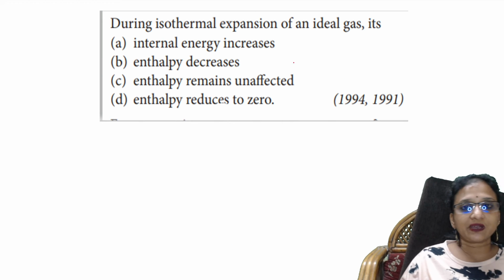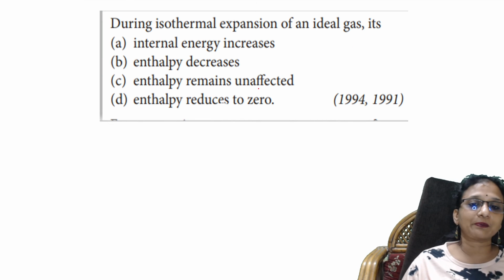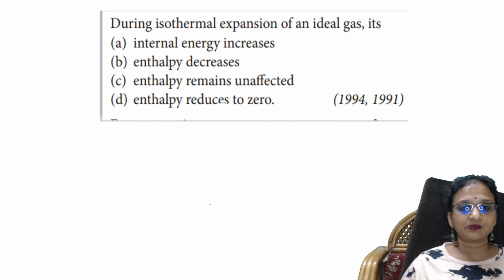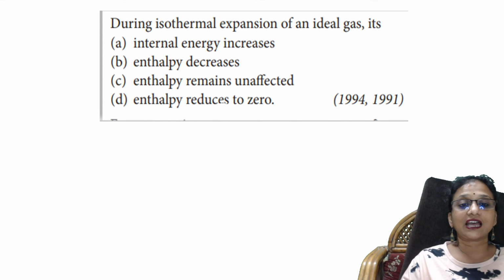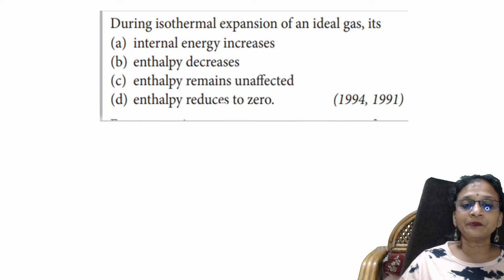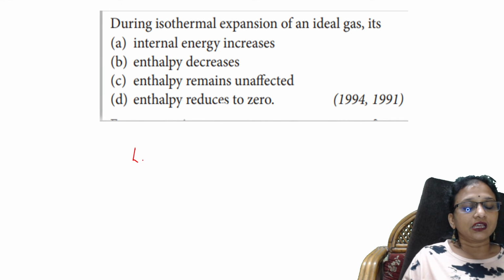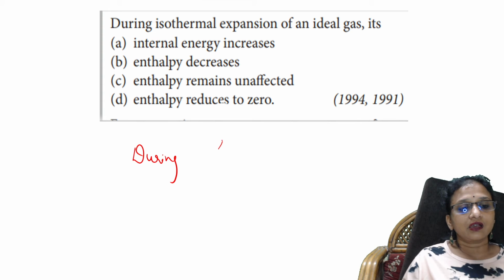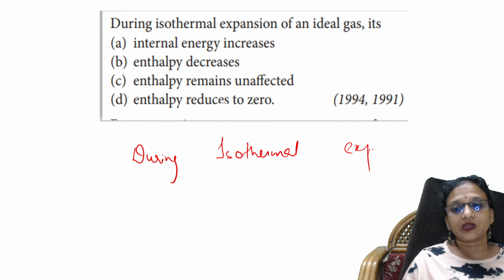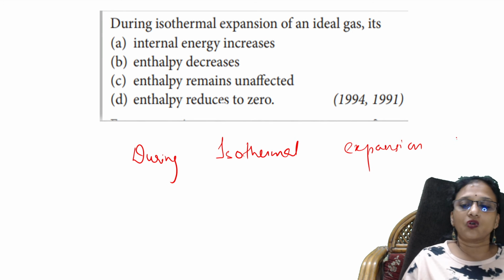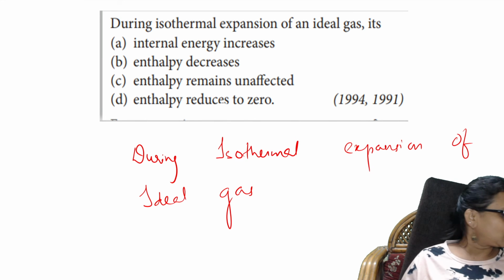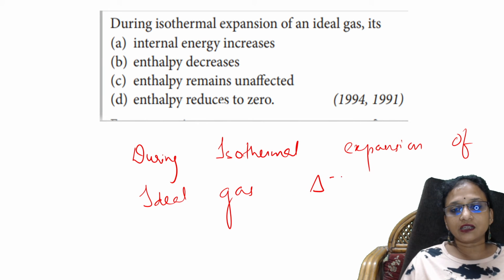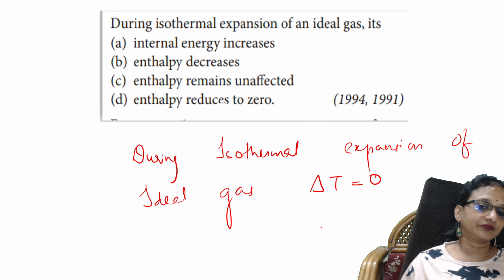During isothermal expansion of an ideal gas, what happens? Does internal energy increase or enthalpy decrease? What actually is this? Remember, always during isothermal expansion of an ideal gas, delta T is equal to 0.